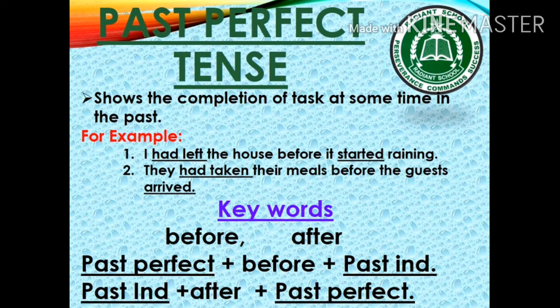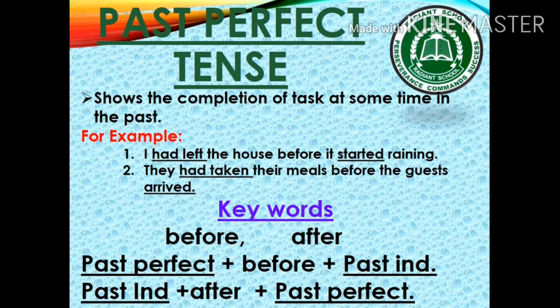Here again, remember the important point that I told you earlier, that past will make combination with the past tense. So when you see the words before and after in a sentence, one part of the sentence will go for past perfect tense and the other part of the sentence will again go for past indefinite tense.